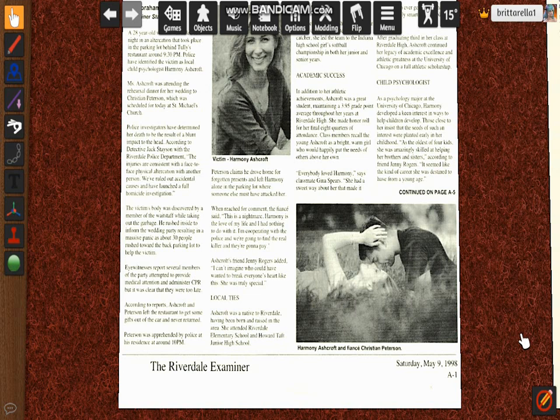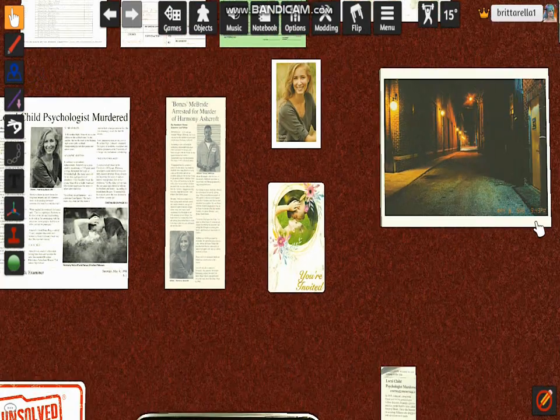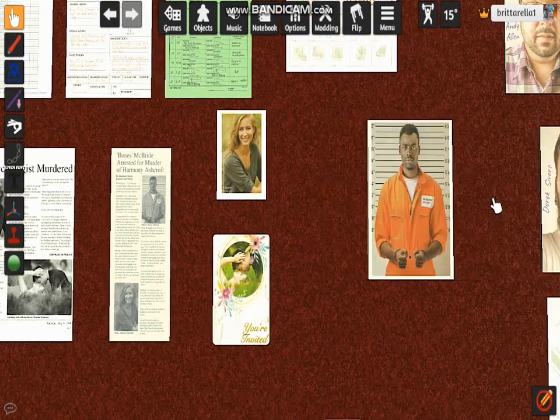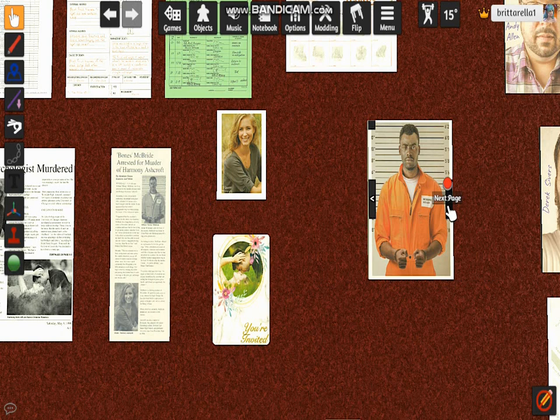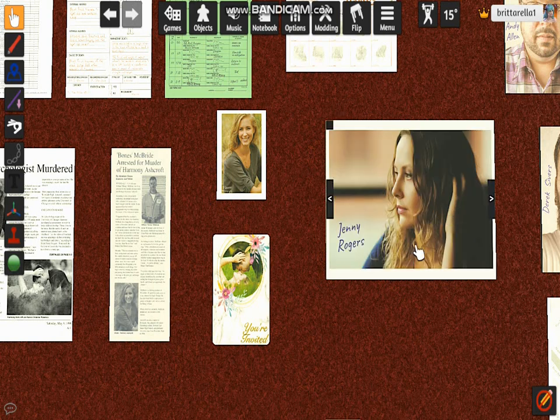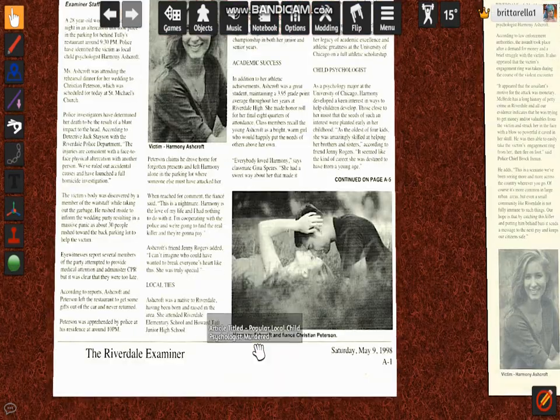Ashcroft's friend Jenny Rogers added, "Okay." So technically, we do have someone in here. Jenny Rogers. She is a friend of Harmony. She said, "I can't imagine who could have wanted to break everyone's heart like this. She was truly special."